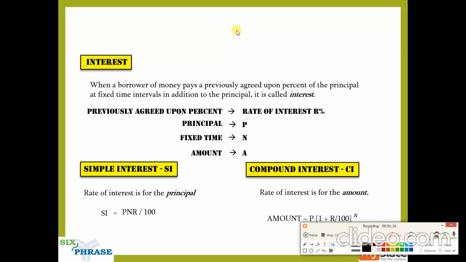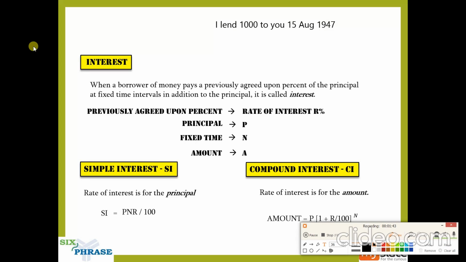let us assume today I lend 1,000 rupees to you. Okay, so let us suppose today is 15th August 1947.